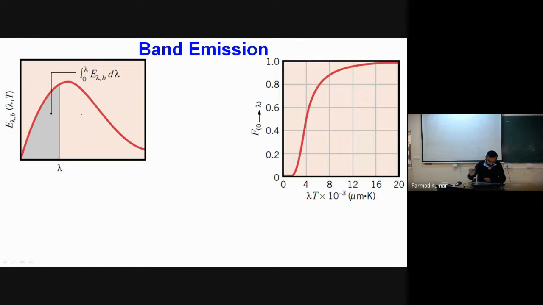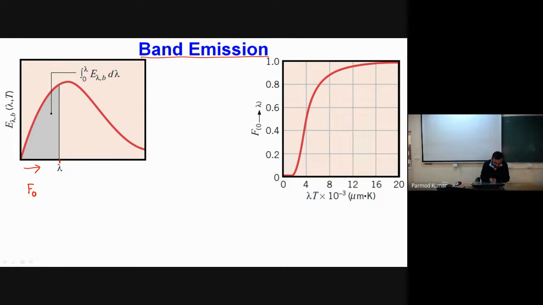Now let me talk about a very brief topic, which is called band emission. Band emission represents that if, in a specific range of wavelength, we want to determine how much total emissive power we have, that is called band emission. For example, this is our entire E lambda b spectrum. If only up to this lambda I want to determine how much radiation I have, or what fraction of the radiation, that I can call band emission.